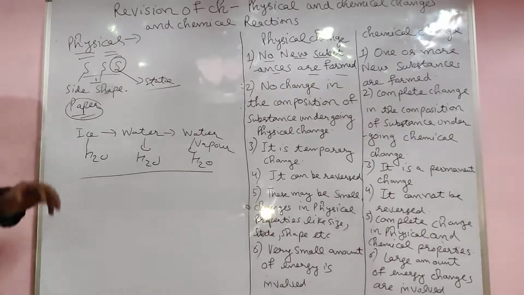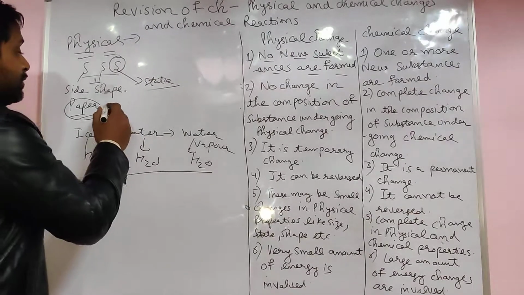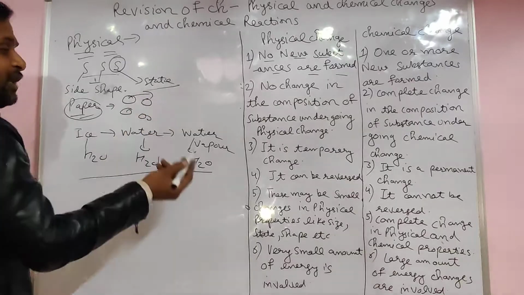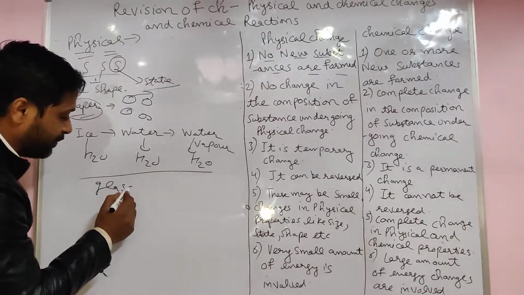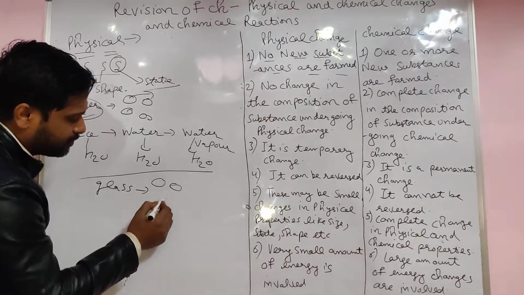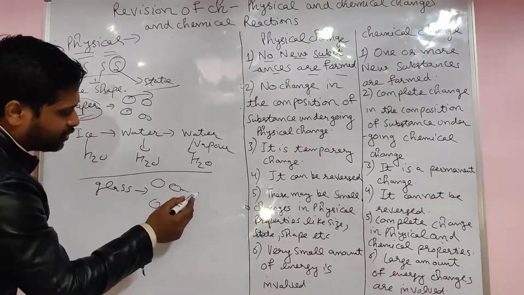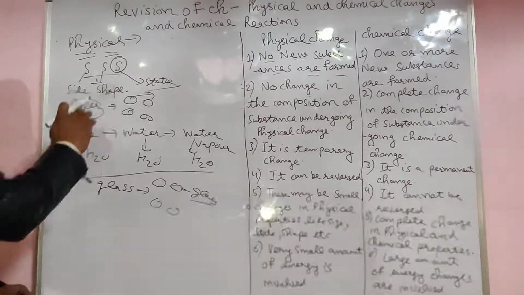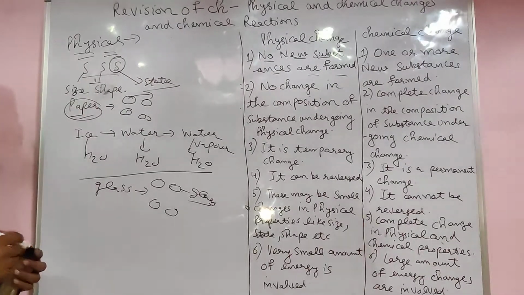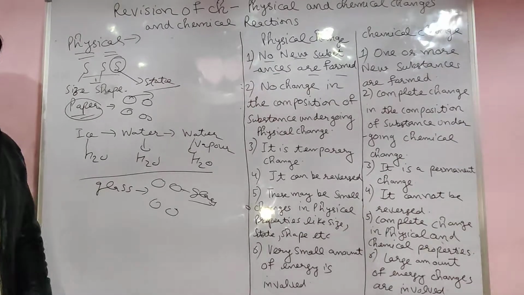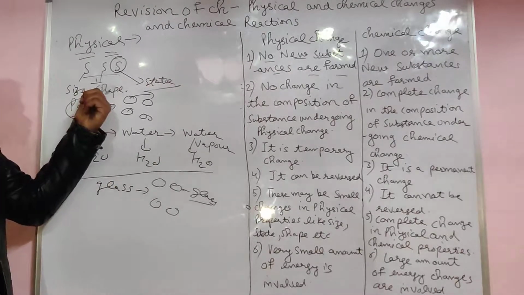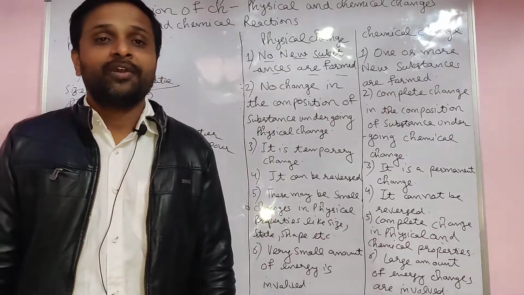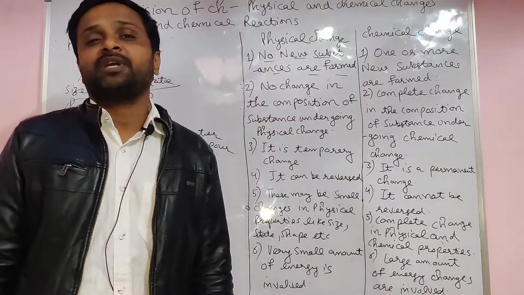Paper converted into little pieces is again paper only. Glass, when broken into pieces, is also glass. So only the shape and size change. Any change with only a shape change, size change or state change is a physical change. In physical change, no new substance is formed.